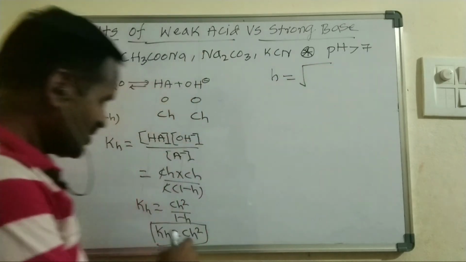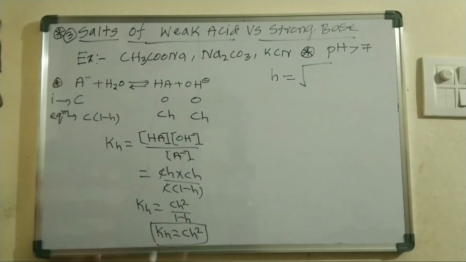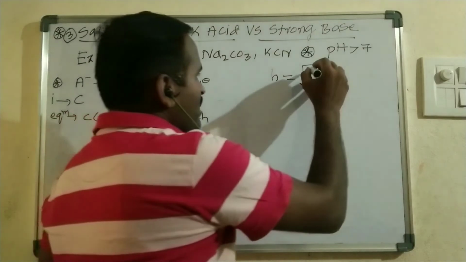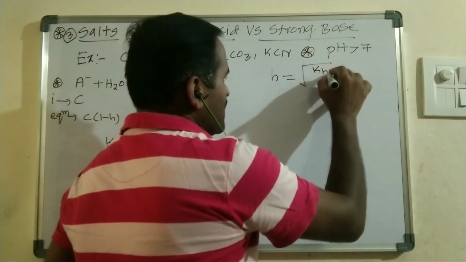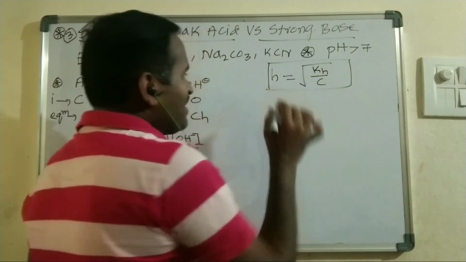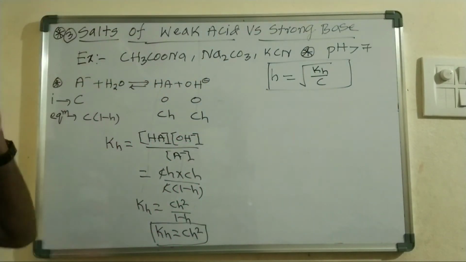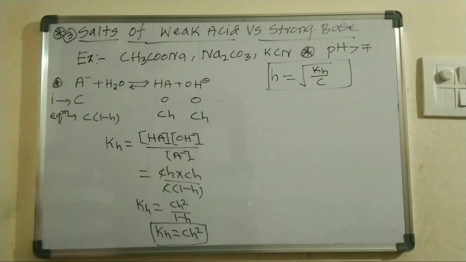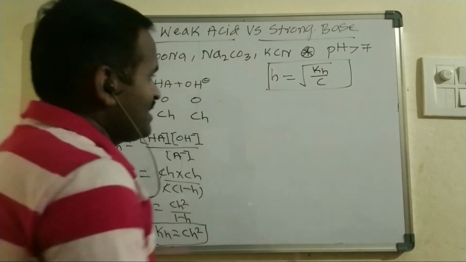So h square means KH by C. h is nothing but the square root of KH divided by C. So this is simply the degree of hydrolysis, h is equal to the square root of KH by C, right? So you can use this formula to find out the degree of hydrolysis.